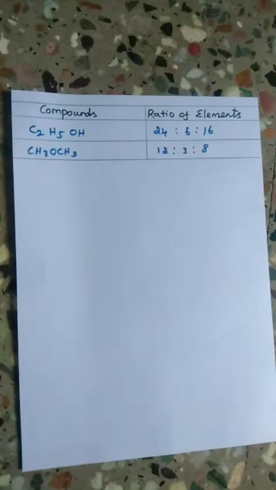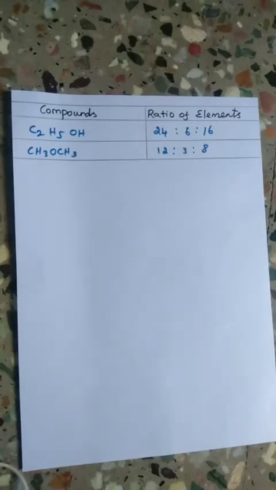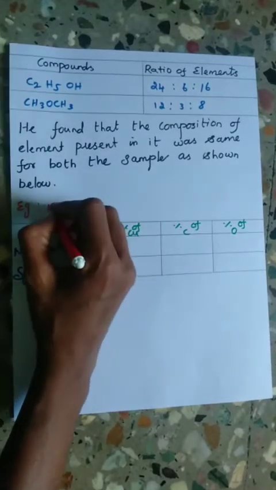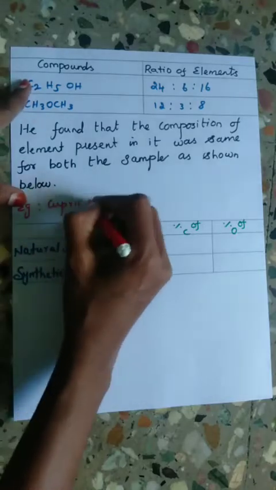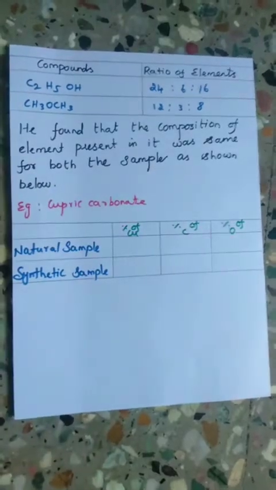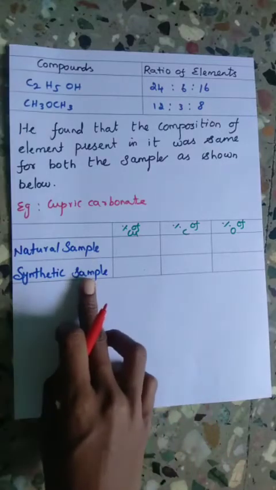So Proust worked with two samples of cupric carbonate, one of which was of natural origin and the other was synthetic. He found that the composition of elements present in it was the same for both samples, as shown in the below table. Here is the percentage for the natural sample and the synthetic sample.